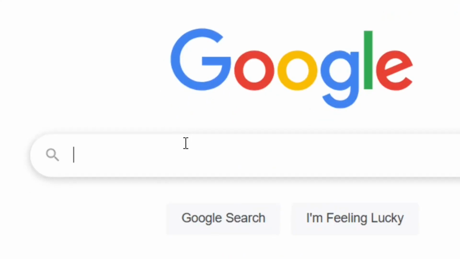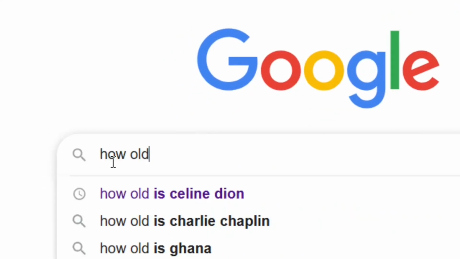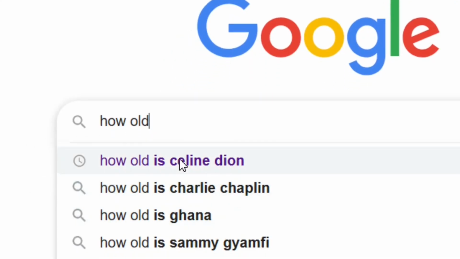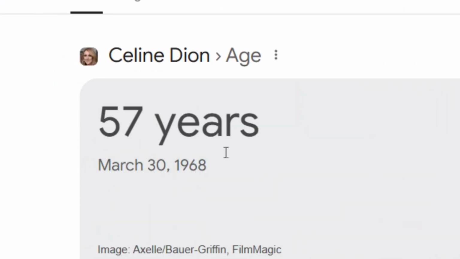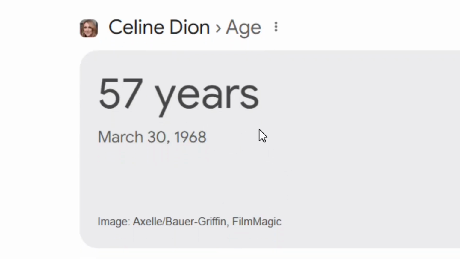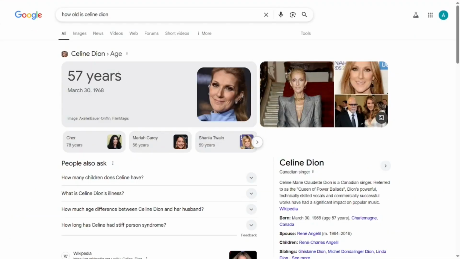So let's go to another query, or put in another search, like how old is Celine Dion? As you can see, we have gotten our direct answer from Google. So when you go after queries like this also, you won't get traffic to your website as well. So there is no need going after queries just like this.